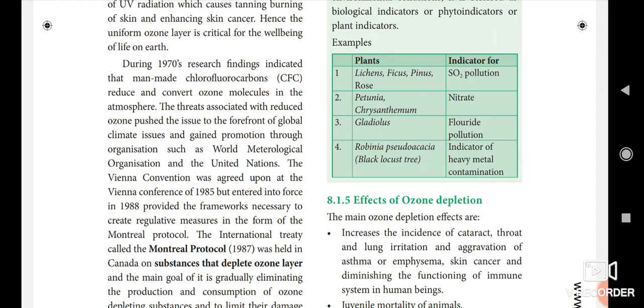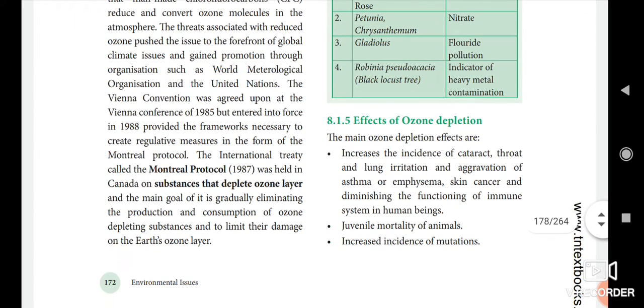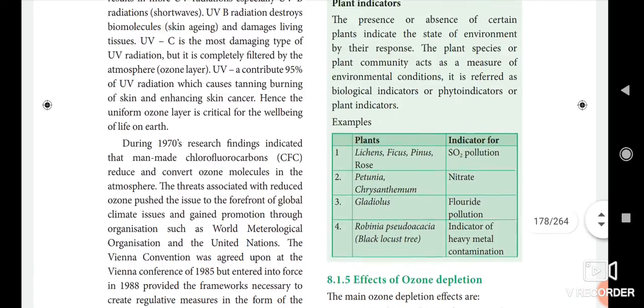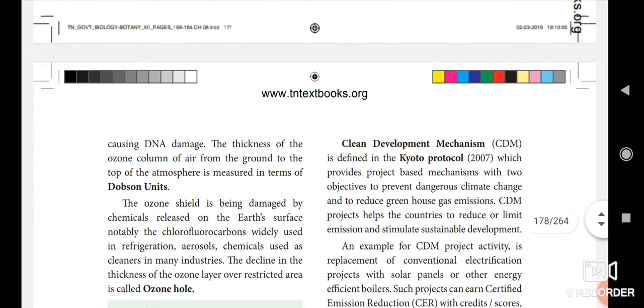The international treaty, underline that, international treaty called the Montreal Protocol, that is 1987, was held in Canada on the substances that deplete the ozone layer, that is, which substances cause the depletion in the ozone layer. The main goal of it is gradually eliminating the production and consumption of ozone depleting substances and limiting their damage on the earth's ozone layer. Okay, the next.